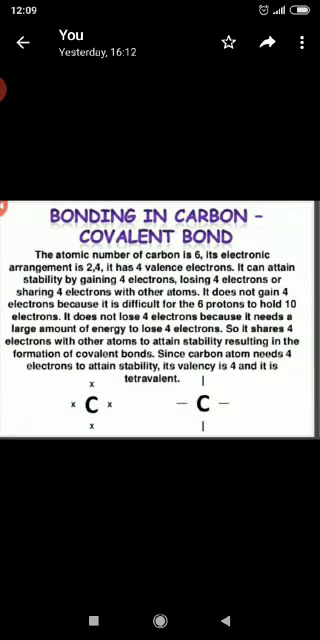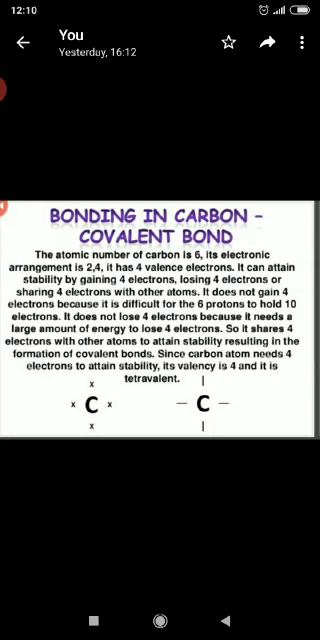So let's start the bonding in carbon. Which type of bonding does carbon form? Carbon forms covalent bonds. So the question is, what is a covalent bond? Covalent bond formation involves sharing of electrons between bonding atoms which may be either the same or different. So children, when a bond is formed by sharing of electrons, it is known as a covalent bond, and electrons can be shared between either the same or different atoms.